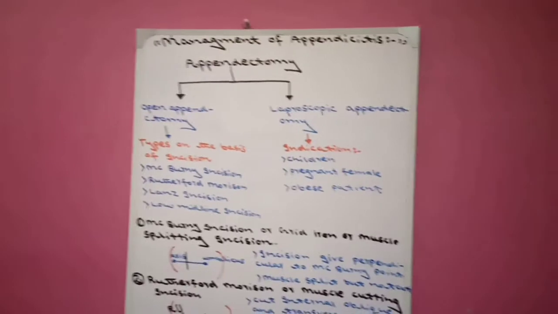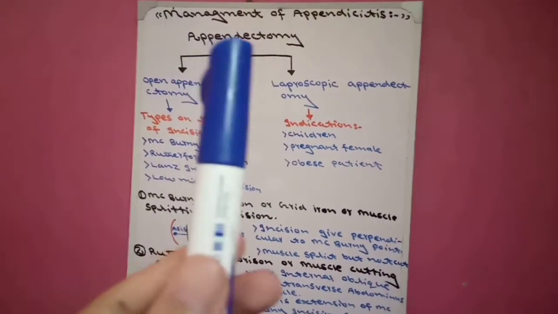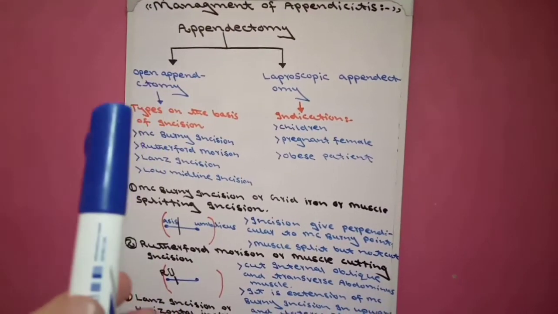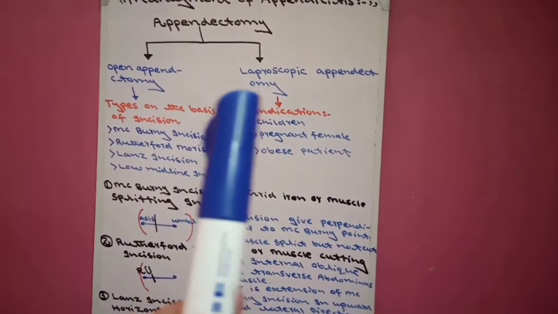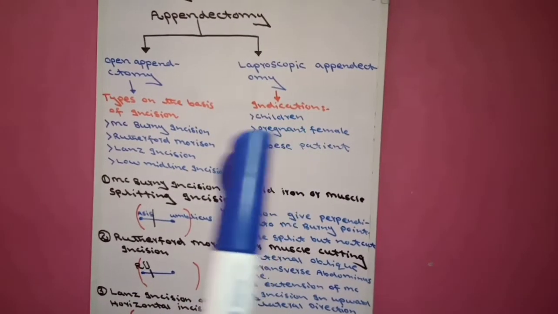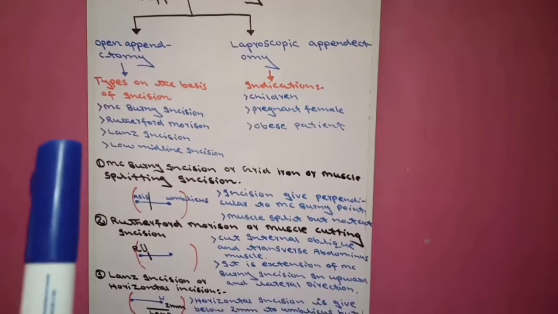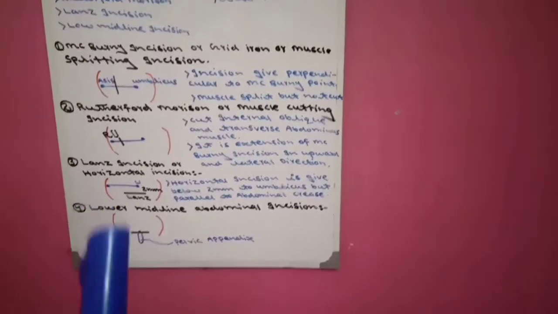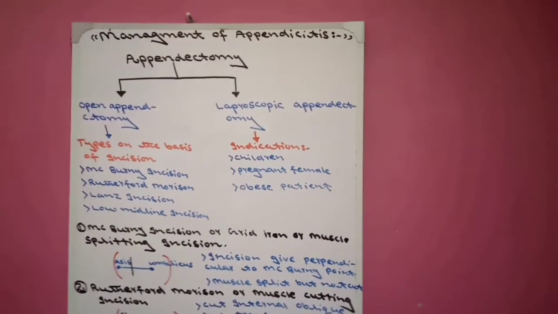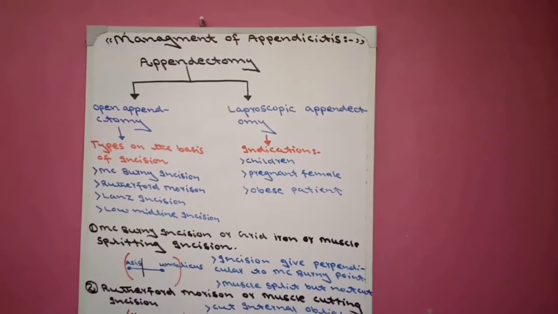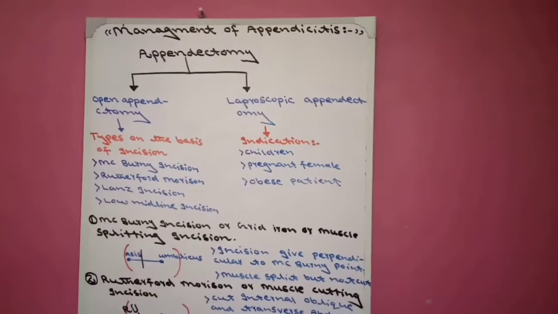Today we studied the management of appendicitis, appendectomy, and then we divided appendectomy into open appendectomy and laparoscopic appendectomy. Then we studied the indications of laparoscopic appendectomy, and then we studied the types of open appendectomy on the basis of incision in detail. Now today our topic is complete, and our appendicitis series is also complete.